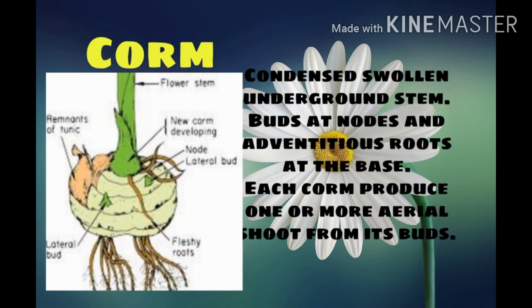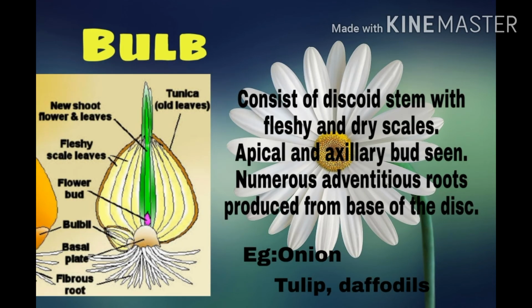Okay children? The next vegetative propagation by stem is corm. Corm is also an underground modification of stem. Actually this is a tuberous form showing asexual reproduction. They contain numerous buds at the nodal region, and these buds will start to produce shoots. A corm can produce numerous shoots. That is about the corm, and an example for corm is colocasia.